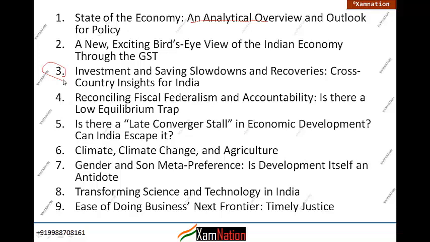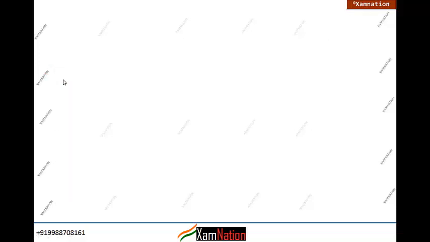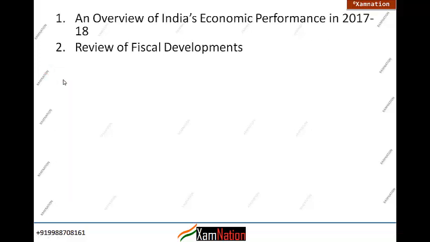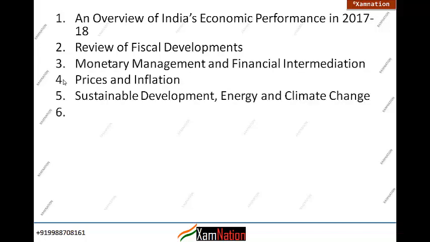So for example, this is the list of the chapters of volume 1, and this is the list of the chapters of volume 2. So the first chapter, overview of Indian economic performance, ये overview कर रहा है. Volume 1 में ये analytic था, तो दोनों को combine करके पढ़ना रहेगा. Okay, fiscal development कैसा रहा है, how government has performed. So these are the various lists of the chapters.